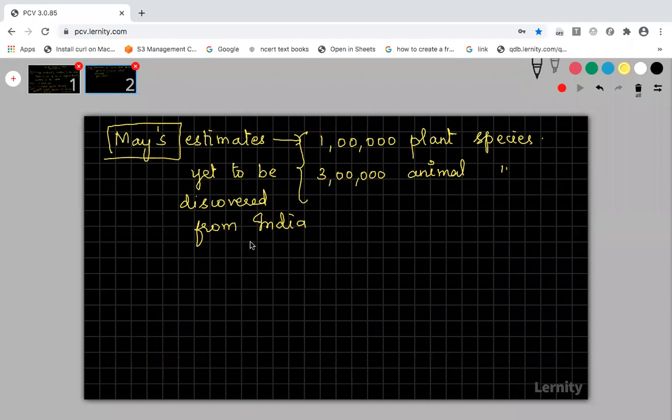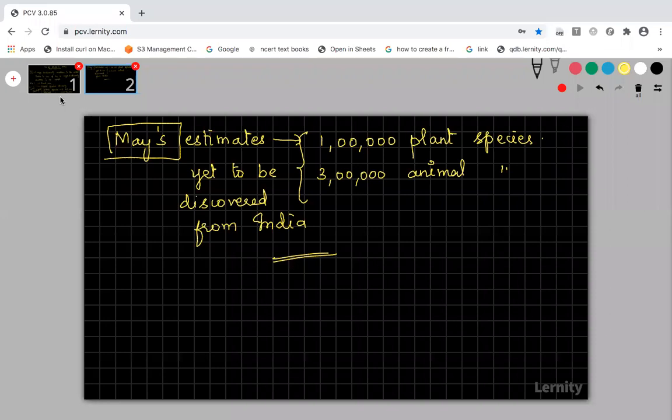Okay. So a large number of species have gone extinct before they were discovered. Not only in India, in many different parts of the world, some species are facing extinction before they were discovered. Okay, so those extinct species will not come into count in your future estimation, right? That's all the number of species in India.